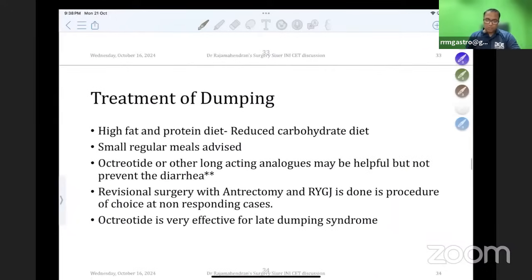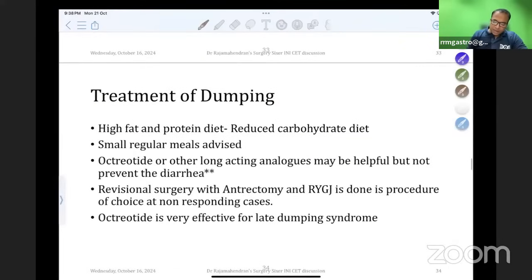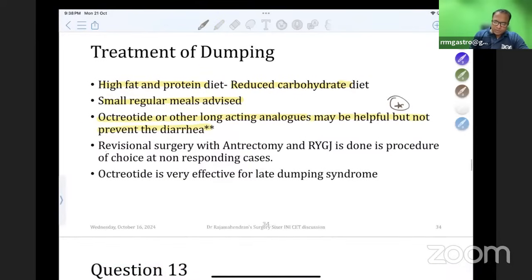How to prevent dumping syndrome? Please understand, this question is commonly asked. High fat and protein diet, reduced carbohydrate diet. Small regular meals are advised. Octreotide or other long-acting analogs may be helpful, but do not prevent diarrhea. Please remember, they are not preventing diarrhea. Maybe a little helpful. So revisional surgery with antrectomy and RYGJ is the procedure of choice.